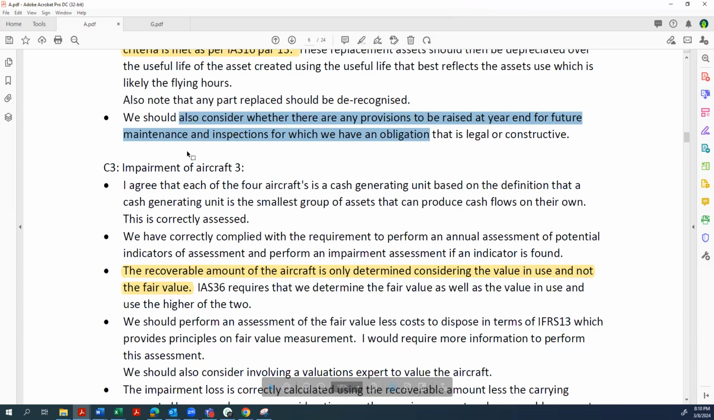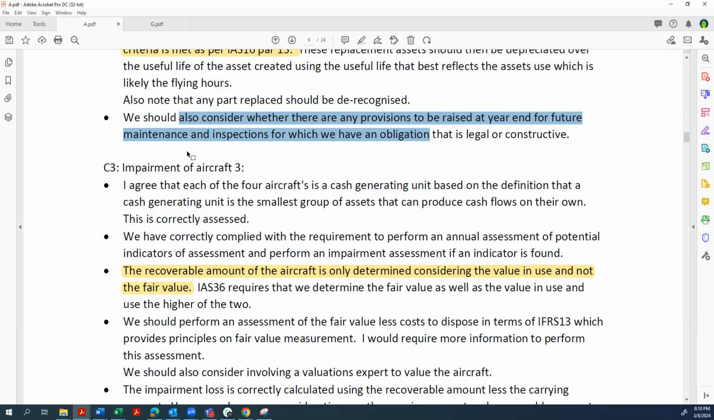Candidate says, I agree that each of the 4 aircrafts is a cash generating unit based on the definition of the CGU, the smallest identifiable group of assets that can produce cash flows on their own. We've correctly complied with the requirements to perform an annual assessment of the potential indicators of impairment and perform an impairment assessment if an indicator is found. The recoverable amount of the aircraft is only determined using the value in use and not fair value less cost to sell. IAS 36 says we must determine the fair value less cost to sell as well as the value in use and use the higher of the 2.